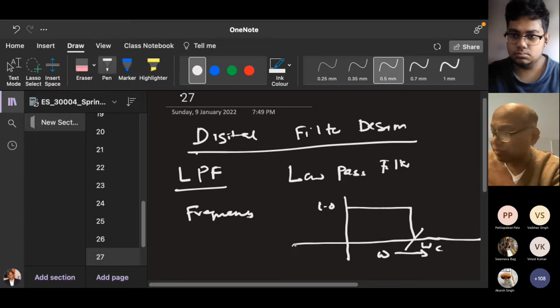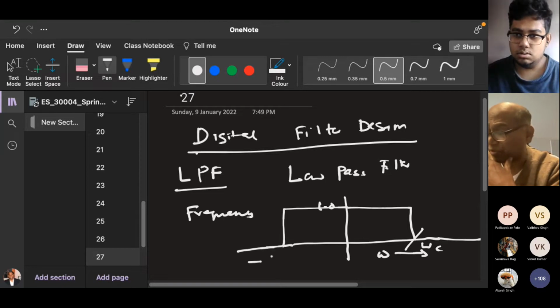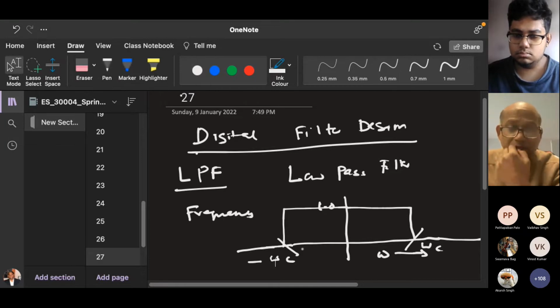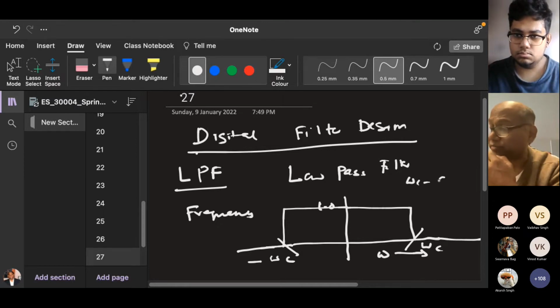So do you have a negative frequency also for low pass filters? Not in my knowledge, sir. Actually, in the frequency domain you have both positive and negative frequencies. In a Fourier transform, you will get both. So a low pass filter is specified from minus omega c to omega c, where omega c is the cutoff frequency.